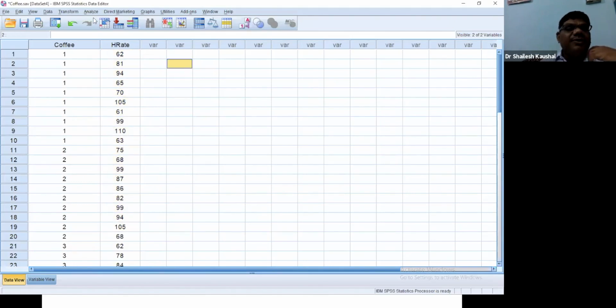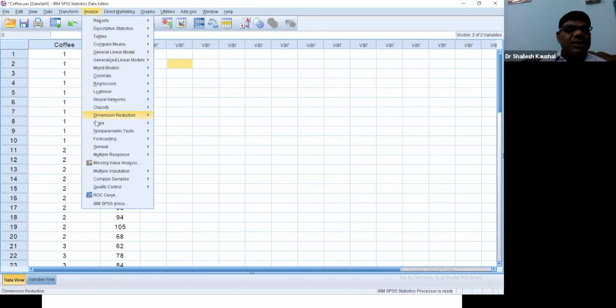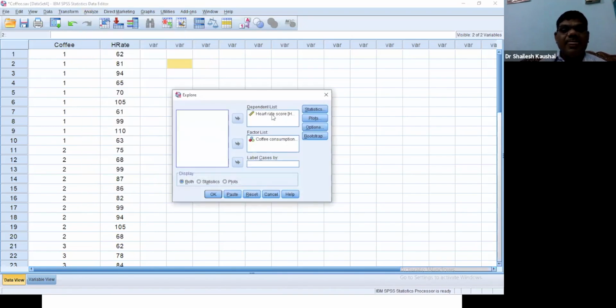So we will check the assumptions of the parametric test ANOVA. Assumptions of ANOVA mean data should be normally distributed as well as homogeneous. So analyze descriptive statistics and explore. For checking normality and homogeneity, this would be our route. Explore, and then we transfer heart rate score into the dependent list and coffee consumption into the factor list, and we tick plots.